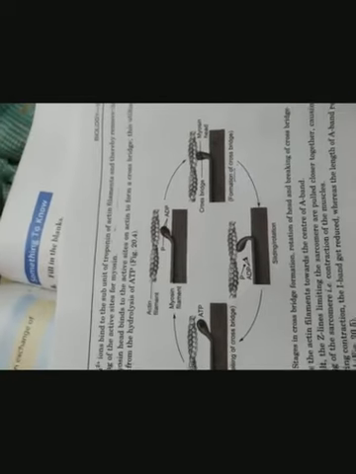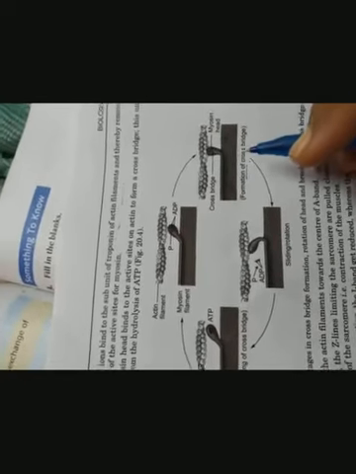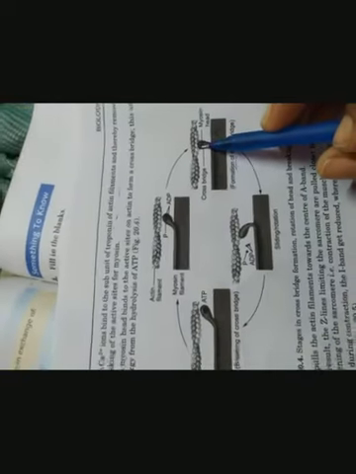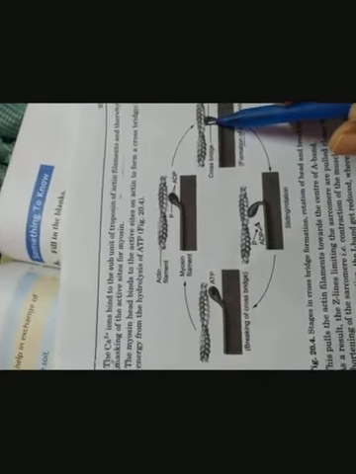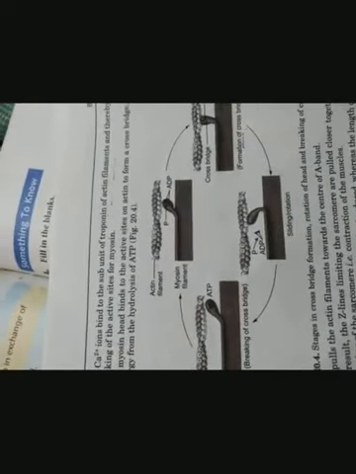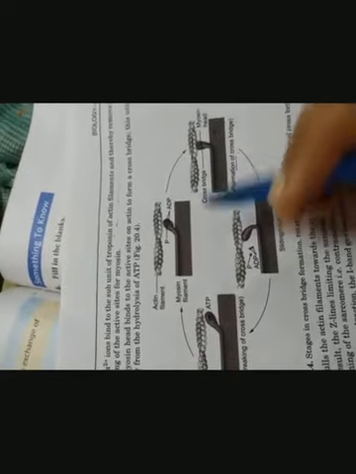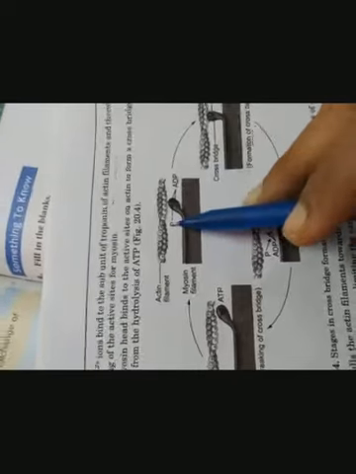But for the formation of the cross bridge, energy is required. How is the energy obtained? This utilizes energy from the hydrolysis of ATP. Here we have found that there is an ATP binding site. So from where do they get energy? Through the hydrolysis of ATP, which is converted into ADP and phosphate.